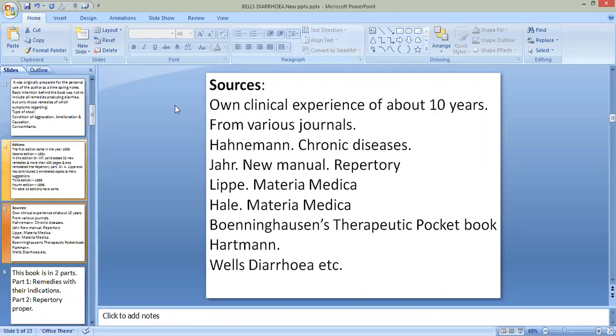Then he also took some symptoms and some medicines from various journals. Then Hahnemann's Chronic Diseases, Jahr's New Manual Repertory, Lippe's Materia Medica, Hahnemann's Materia Medica, Boenninghausen's Therapeutic Pocketbook, then Wells on diarrhea. These are all the sources of Bell's Diarrhea, but the main important source is Dr. Bell's own clinical experience of about 10 years.